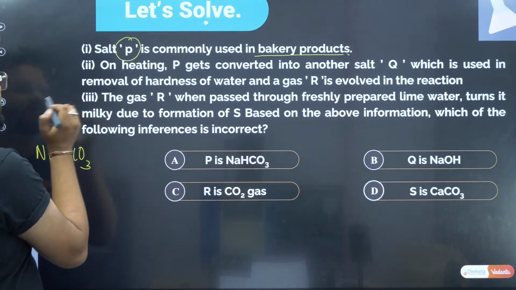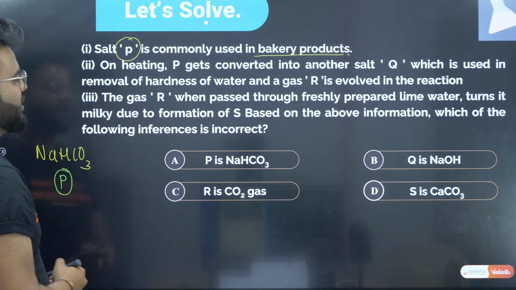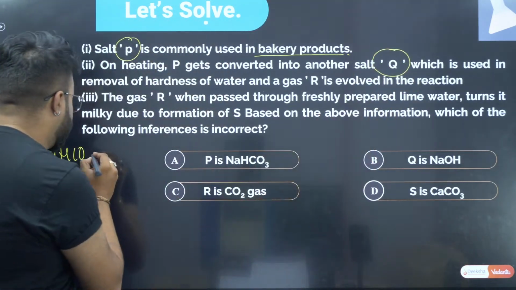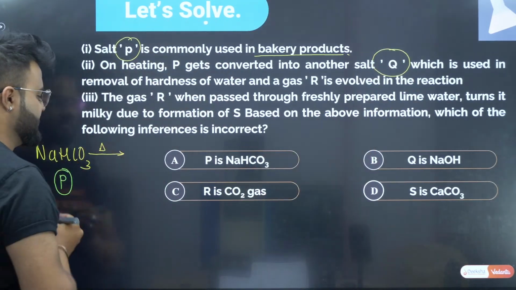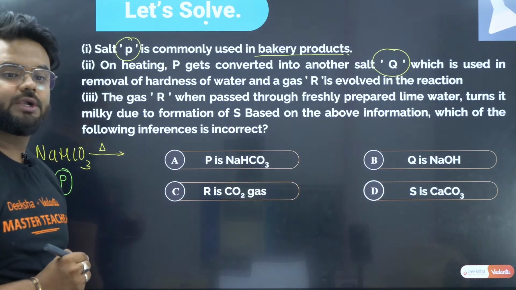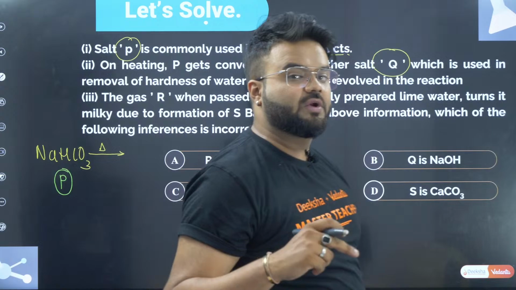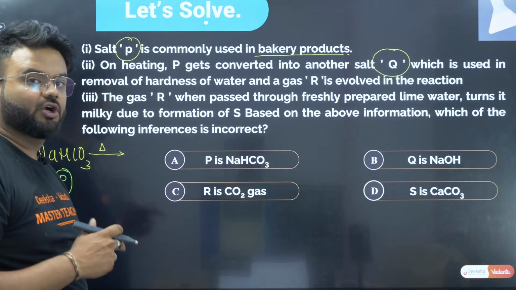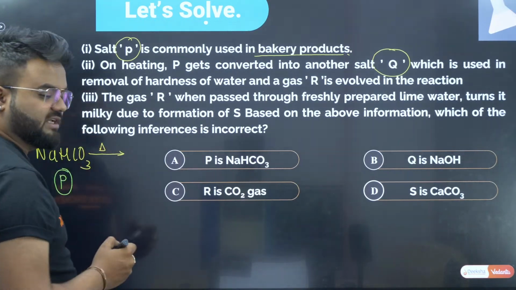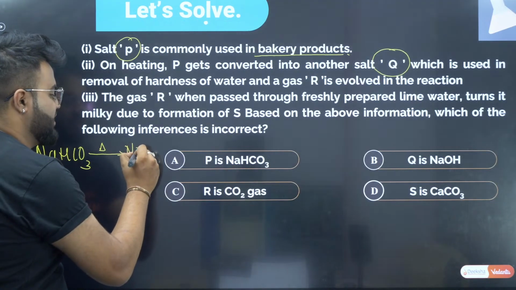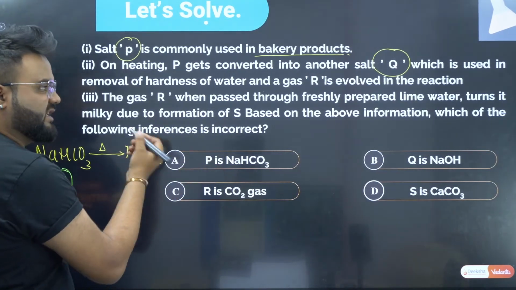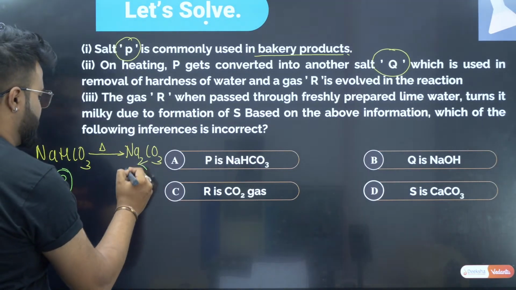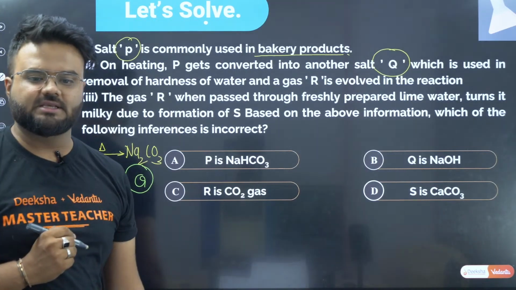Now let us see what the second statement says. On heating, P gets converted into salt Q. We know that when we heat sodium bicarbonate, it forms sodium carbonate, that is your washing soda. So here it forms Na2CO3. This is a salt, so they are stating it as Q. Clear? I'll state this as Q.